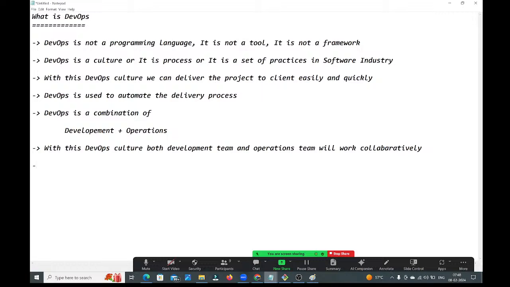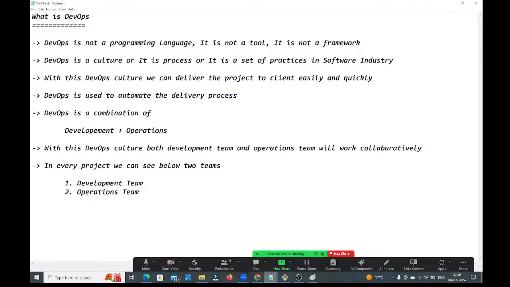If you go to any project, you can see two types of teams, guys. In every project, we can see the below two teams. What teams are available? One is the development team. Second one is the operations team. So these are the two teams available, guys. Development team and operations team, and testing team is also available. In every project we can see these teams, guys.